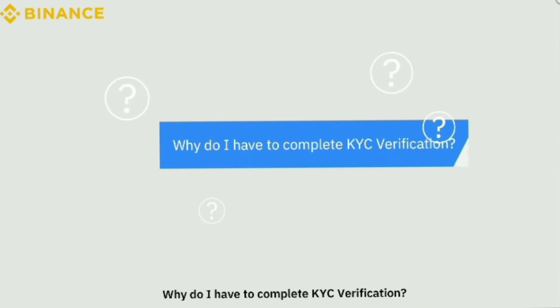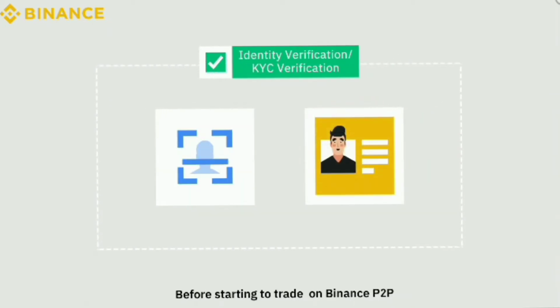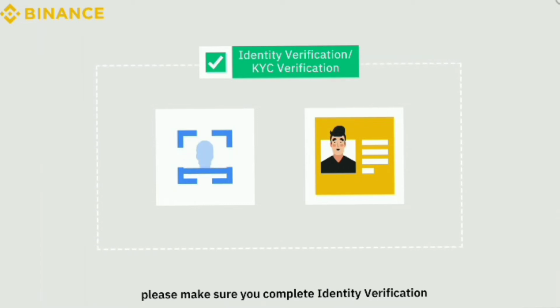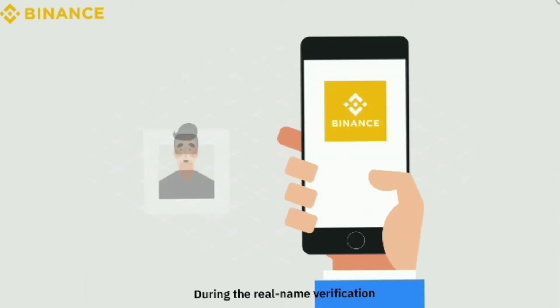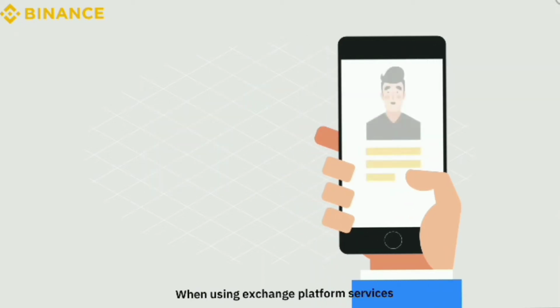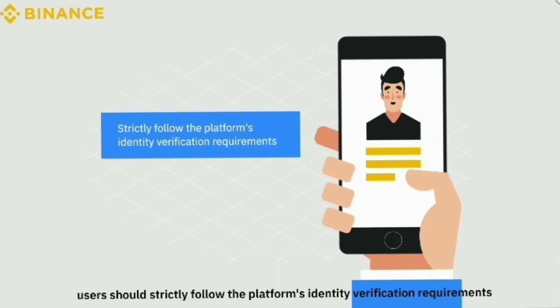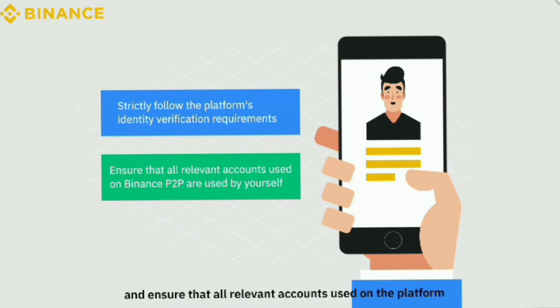Why do I have to complete KYC verification? Before starting to trade on Binance P2P, please make sure you complete identity verification, i.e. KYC verification. During the real name verification, you'll see the term KYC. KYC stands for Know Your Customer. When using exchange platform services, users should strictly follow the platform's identity verification requirements for users' identities and accounts, and ensure that all relevant accounts used on the platform are legally registered and used by themselves.